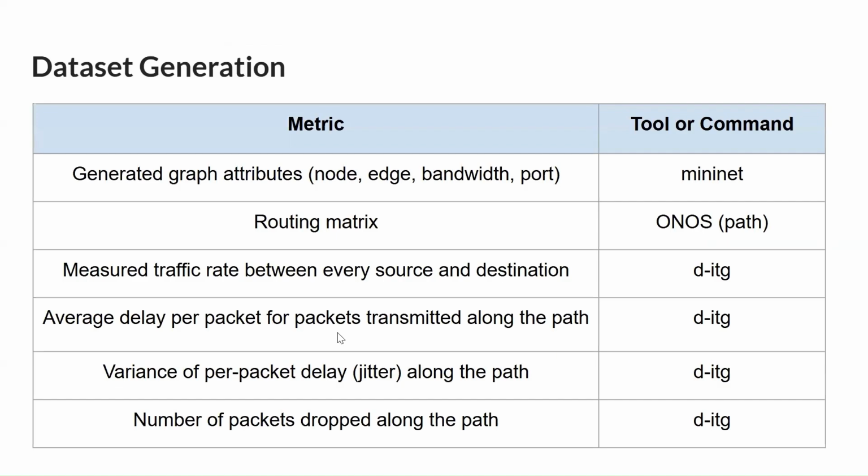So following this simulation procedure, we generated the following metrics and collected them for training our model. We generated the graph attributes from Mininet, the routing metrics from the path command of ONOS, and using D-ITG, we measured the traffic rate between each pair of nodes, average delay per packet, jitter, and number of packets dropped.